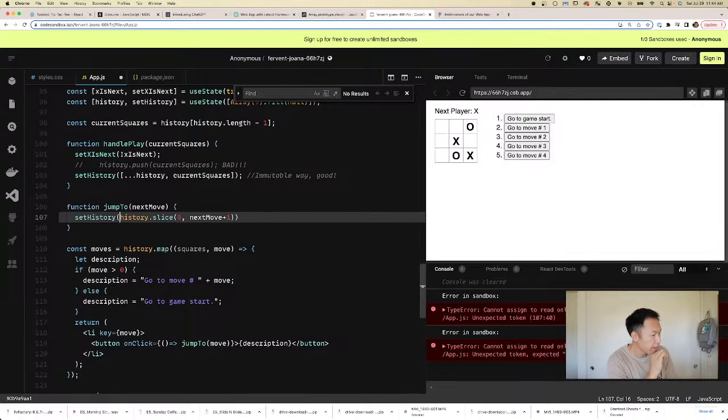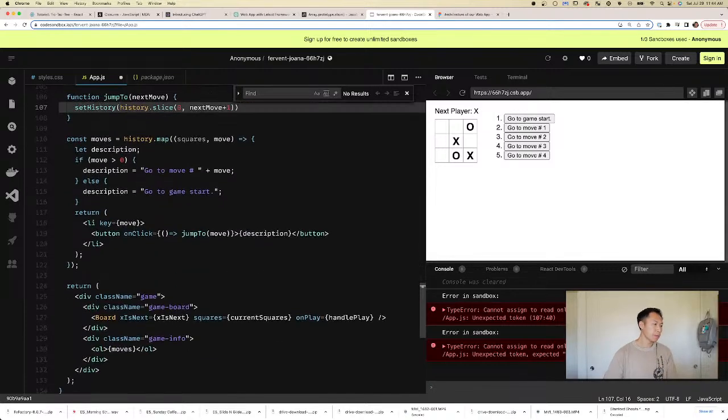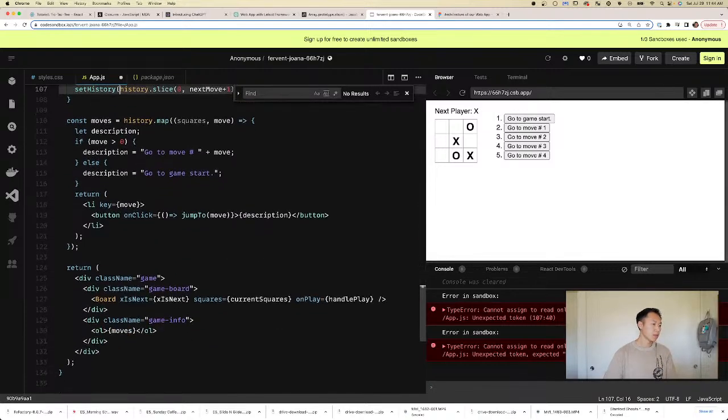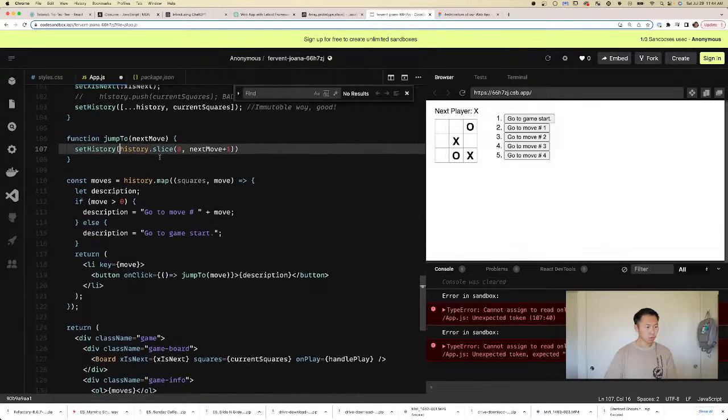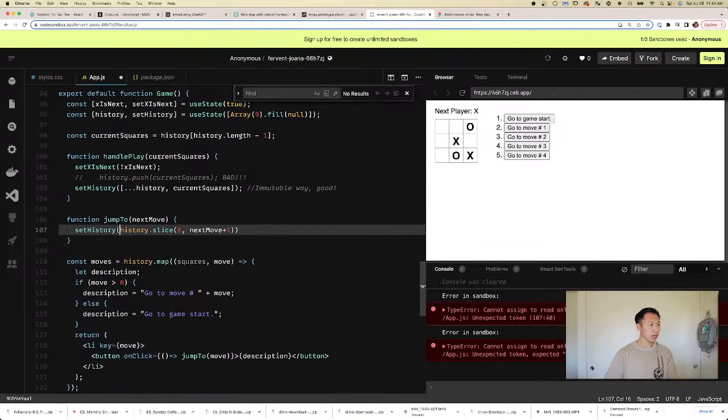Why is the game not rendered? It should render it, right? Because history is now changed. So current square should update, right? Oh, I see.